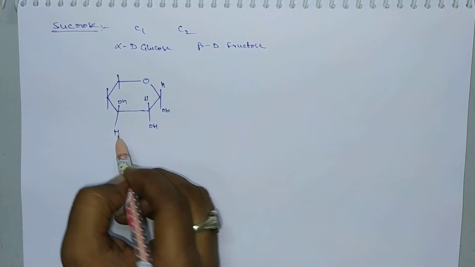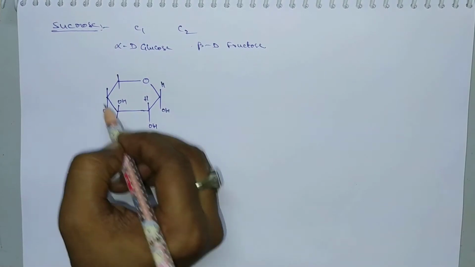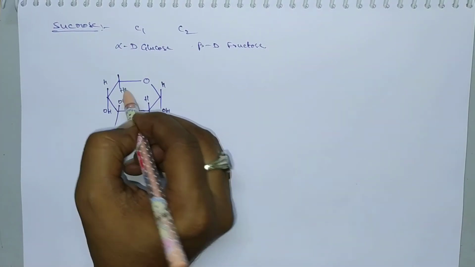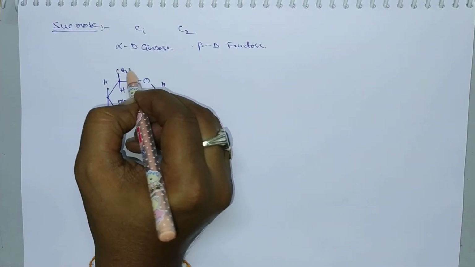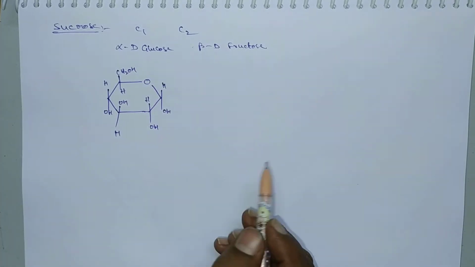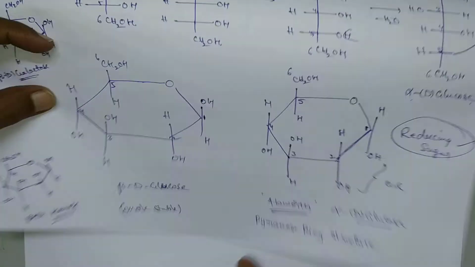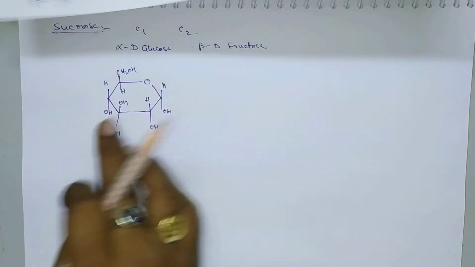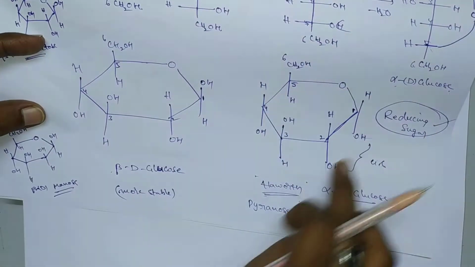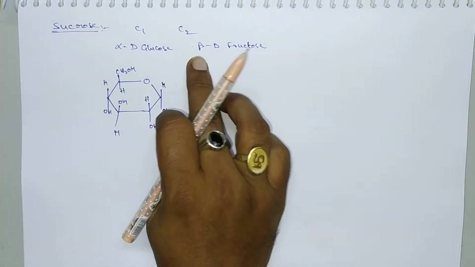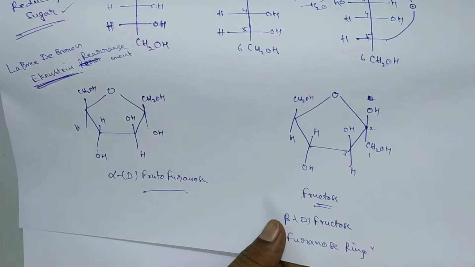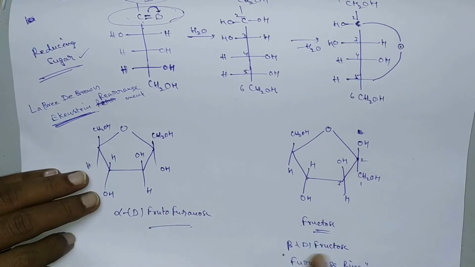Here OH and H, here OH and H, and here H and CH2OH. So this is alpha D glucose. The structure is this one. And next, beta D fructose.